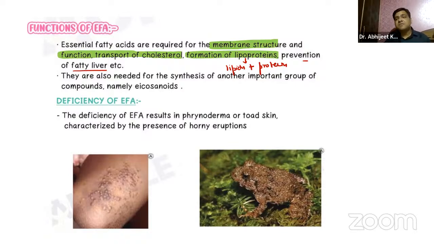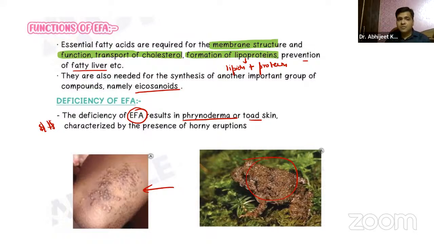Eicosanoids, they are also essential for the synthesis of one more important compound, that is eicosanoids. Deficiency of EFA, very, very important 1 mark viva question. Yes, it can result in phrynoderma or toad skin. You can see the skin of the toad, and similarly the same skin it is of the human also.